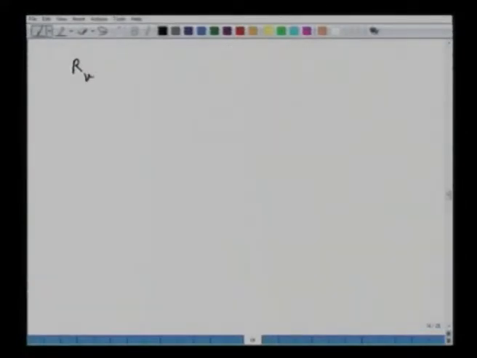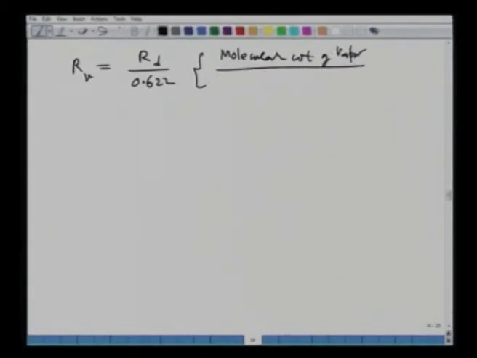The gas constant R V is given as R D over 0.622, and it comes from the fact that the molecular weight of vapor divided by the average molecular weight of dry air, that ratio, is approximately 0.622. From this fact, we are able to write this equation.